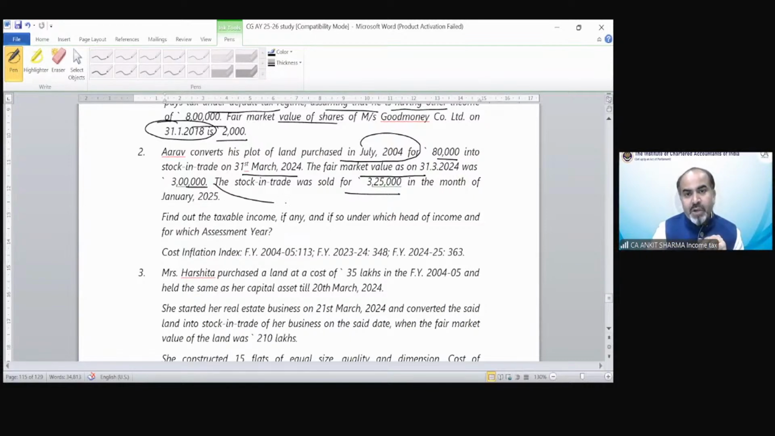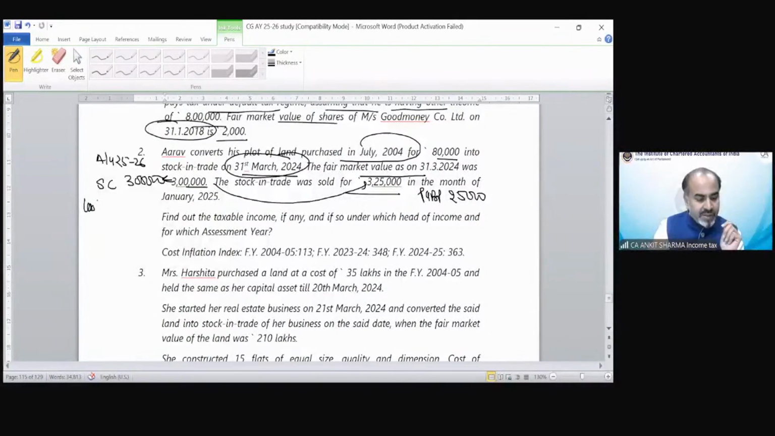So PGBP would be 25,000, because the difference between sale price and the fair market value is 25,000, and that is my PGBP income. And capital gain also is very easy. This would be your sale consideration. Assessment year would be 25-26. Chargeability year would be 25-26. But the transfer year would be the conversion date, that is 31st March 24. Sale consideration would be 3 lakh.